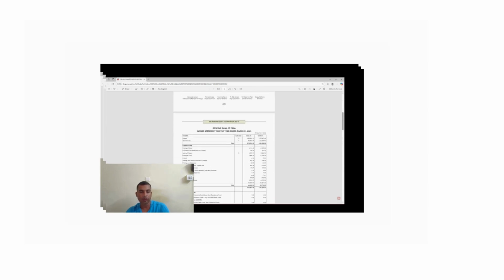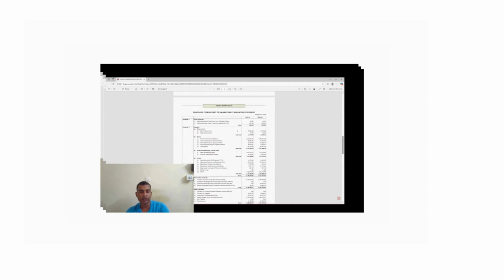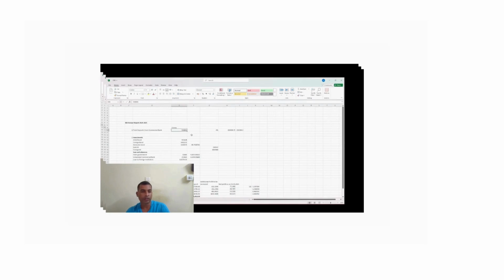In the 17.7 lakh crore, if we go to schedule number 2, we can see scheduled commercial banks have deposited 9.26 lakh crore. This is the figure I have mentioned here, right?